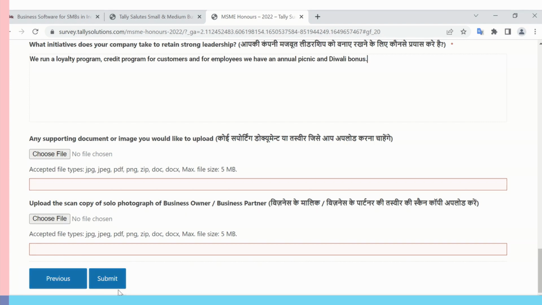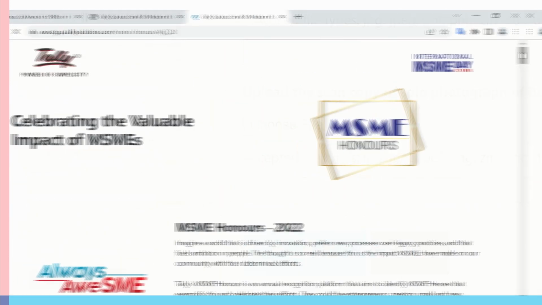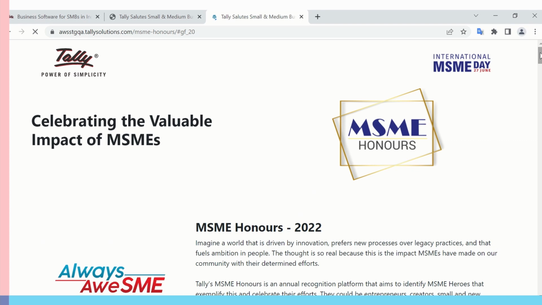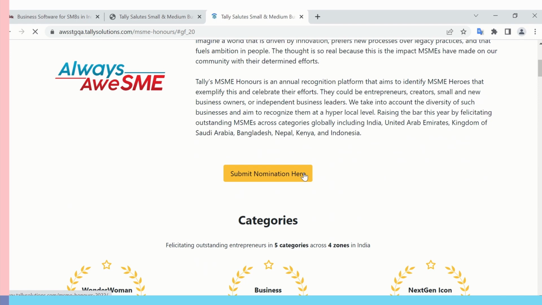And that's all. Simply click on the Submit button and the form will be submitted. If you wish to nominate another business for MSME Honors, you can again click on Submit Nomination Here button and start to fill in the form again.